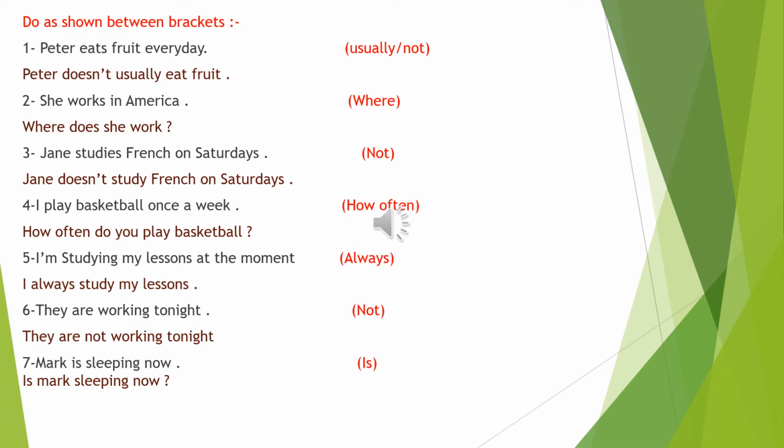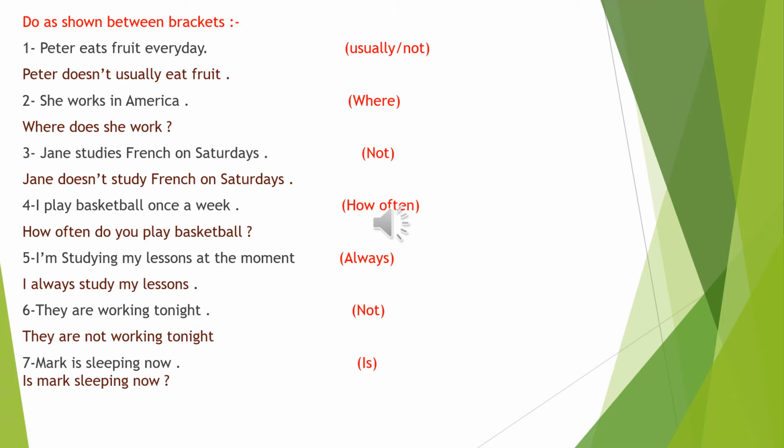Here the subject is Peter and the word Peter takes doesn't for the negative form. As you know, he, she, or it take doesn't. This is for the negative form in the present simple tense. While we, you, they take do not or don't. Okay, my dear students? So the right answer again must be Peter doesn't usually eat fruit.